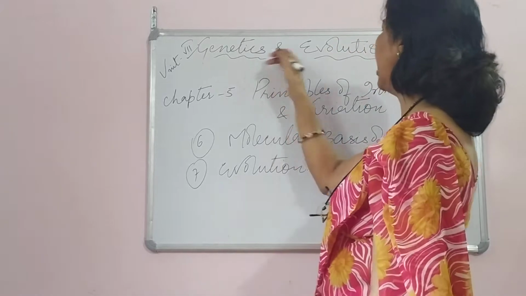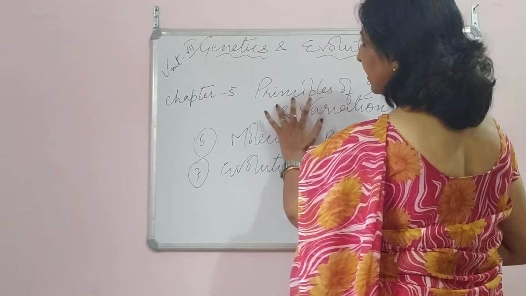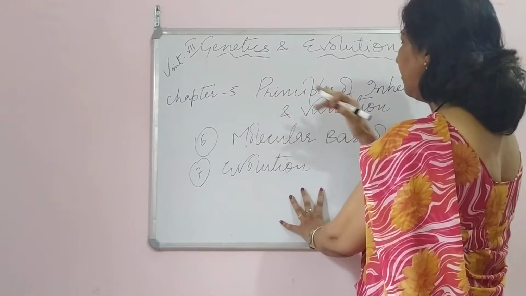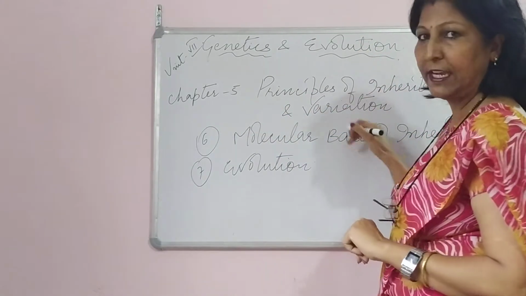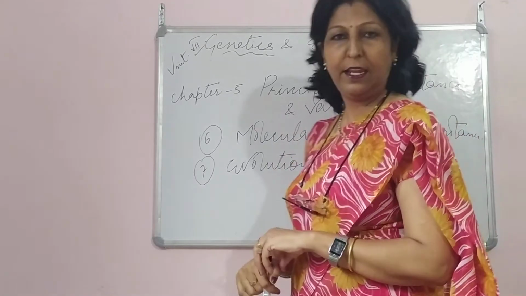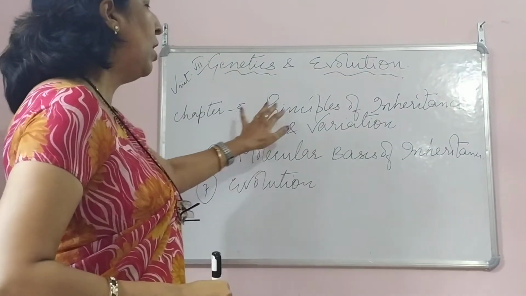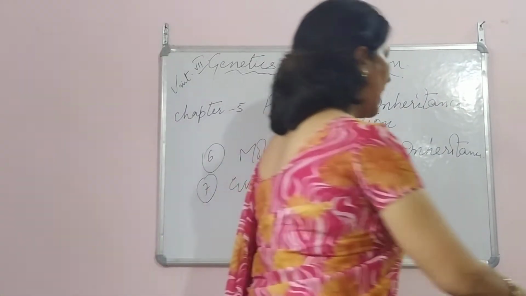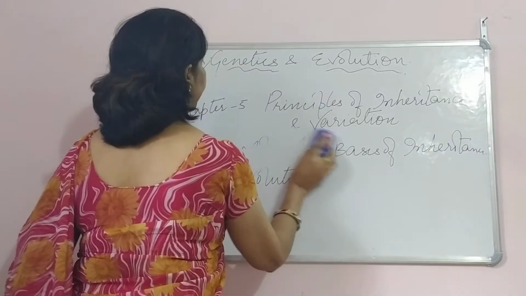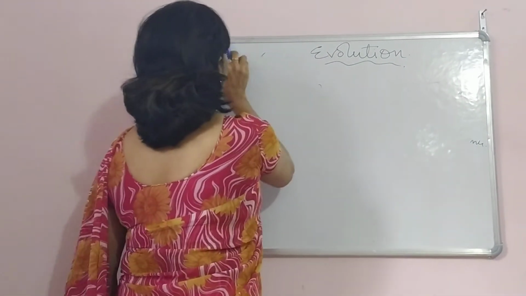So we begin with Genetics and Evolution, and this Unit 7 has 3 chapters. That is Chapter 5, Principles of Inheritance and Variation, Chapter 6, Molecular Basis of Inheritance, and Chapter 7, Evolution. So at present we are going to do Principles of Inheritance and Variation.